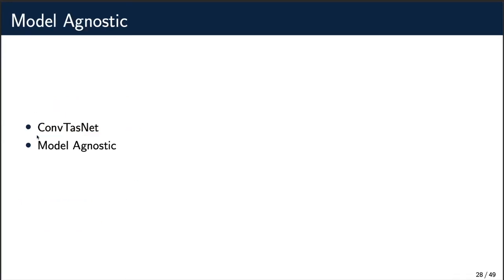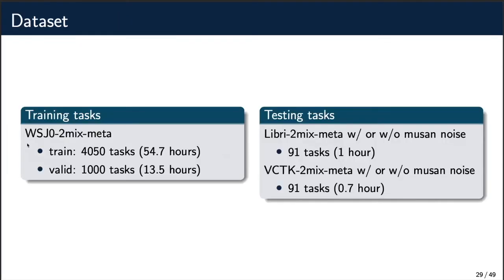In other experiments, we use Conv-TasNet with the configuration that yields the best performance as our model. Since our method is model agnostic, we can switch to different models. We use WSJ0 2-mix meta as our training task, and WHAM 2-mix meta and VCTK 2-mix meta as our testing tasks. In the training task, there are 4,050 tasks for training and 1,000 tasks for validation. The testing tasks are similar to the training tasks, but with additional musan noise.